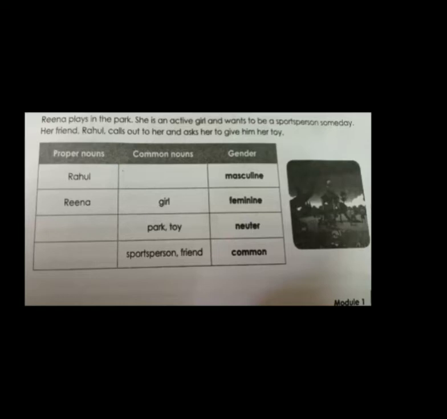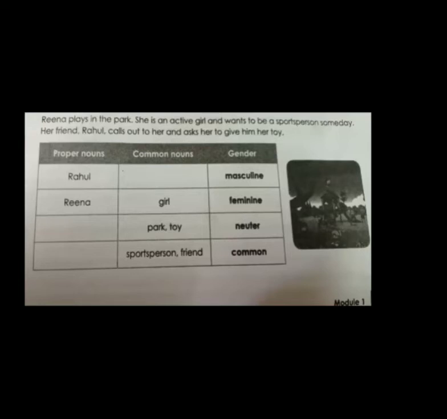Okay, Reena, before that, Reena plays in the park. So in the first one, Reena will go under the proper noun. This is the name of the girl. Okay. The next one you see, park. Park means it will go under the common noun. The name of the park is not given here, so only park. It may be any park. So the park will go under the common noun.